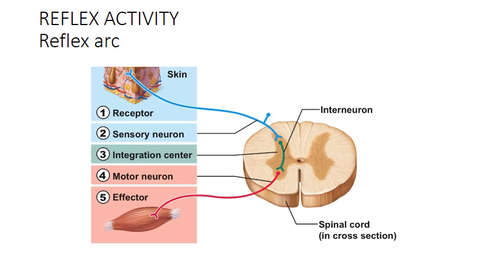In some of the reflex arc, the interneuron may not be present and the sensory neuron can directly synapse with the motor neuron.